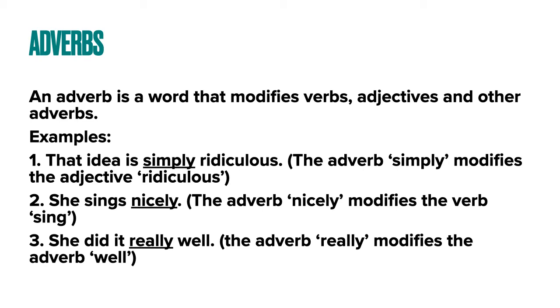Third sentence, she did it really well. Now here, the interesting thing is that there are two adverbs in this sentence. First of all, well itself is an adverb. How did she do it? She did it well. Well is an adverb which modifies the verb do.